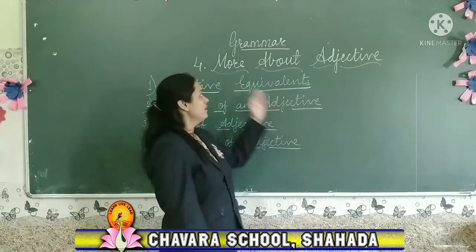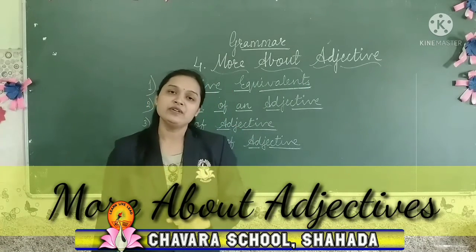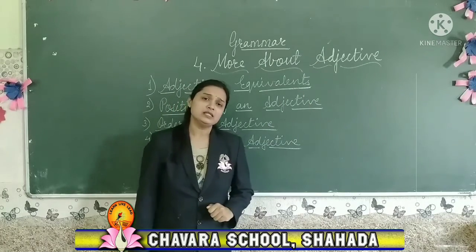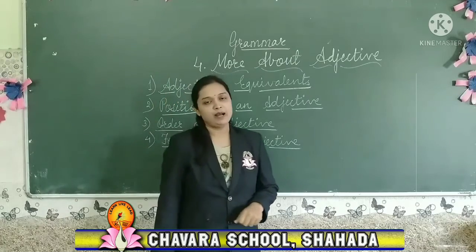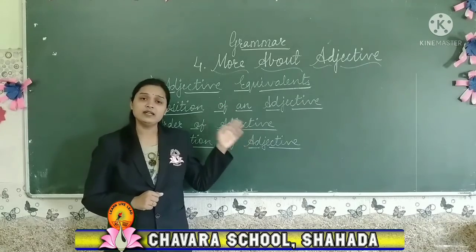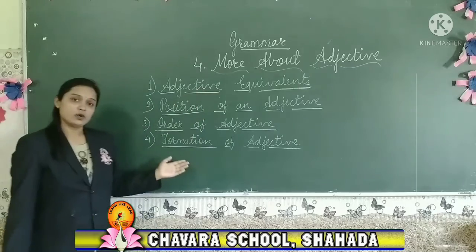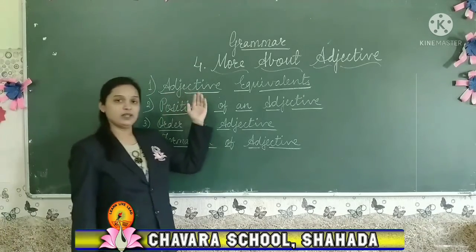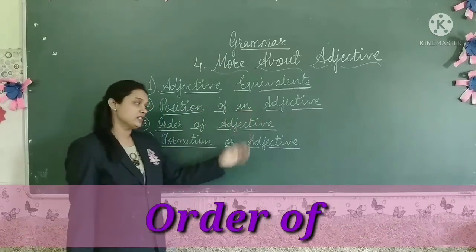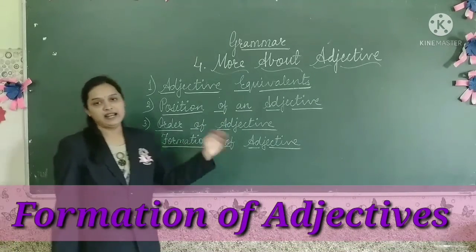We are going to learn more about adjectives. As we know, in the previous classes we have learned about adjectives. An adjective is a word that tells us about a noun. This chapter is divided into 4 topics, which I have mentioned here. The first is adjective equivalent, then position of an adjective, order of adjectives, and formation of adjectives.